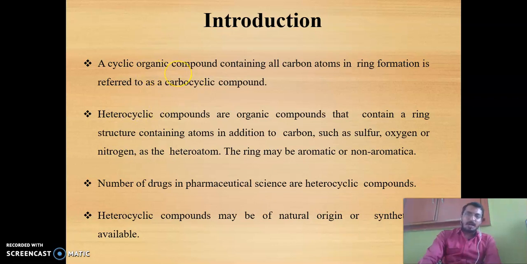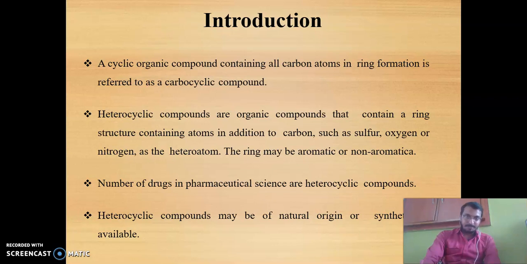Heterocyclic compounds are organic compounds. All the heterocyclic compounds are organic compounds because they contain carbon, and they have a ring structure in which there is an atom other than carbon and hydrogen, such as sulfur, oxygen, nitrogen and other heteroatoms.